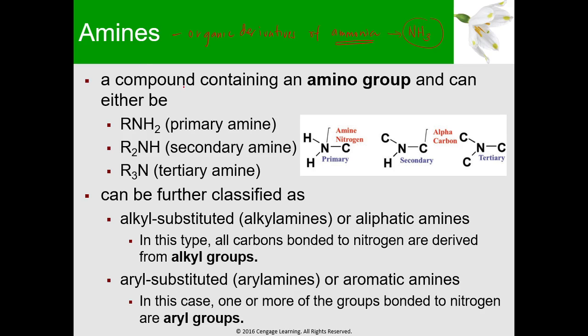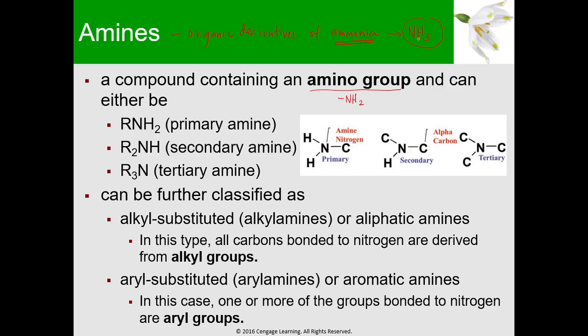So amines are compounds containing an amino group. So yung amino group dito is the NH2 and can be either a primary amine, represented by RNH2, a secondary amine, R2NH, or tertiary amine, R3N. So here's just a picture of the primary, secondary, and tertiary.